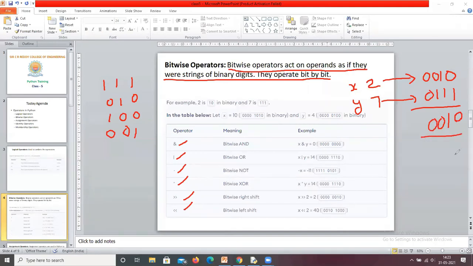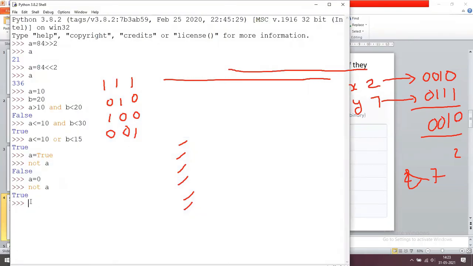So the resultant is 2. That means 2 AND 7 returns 2. You check that. Here I am giving 2 and 7. Observe that the result is 2. Okay.